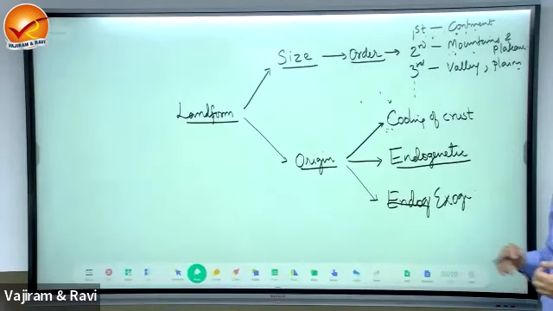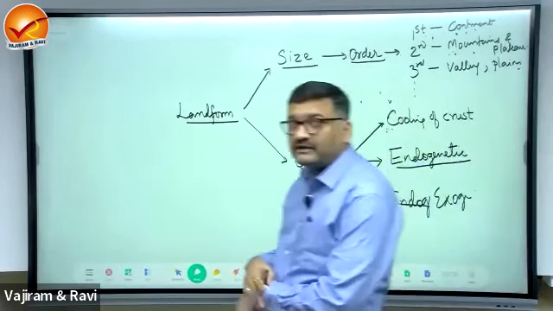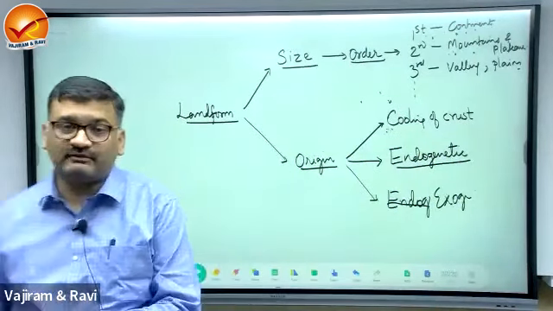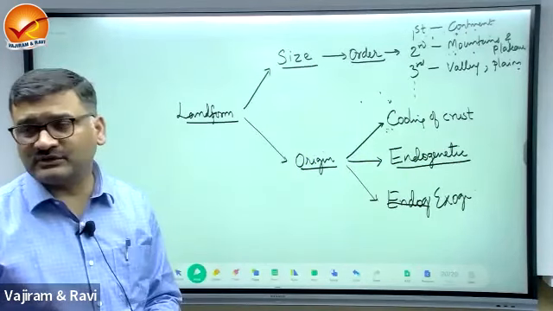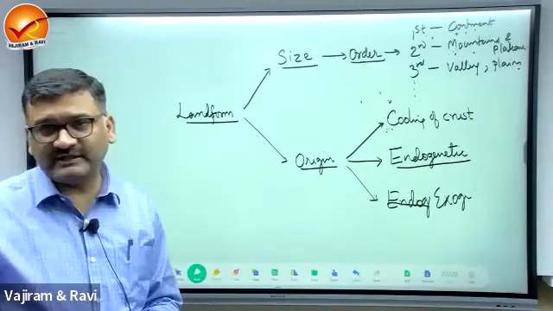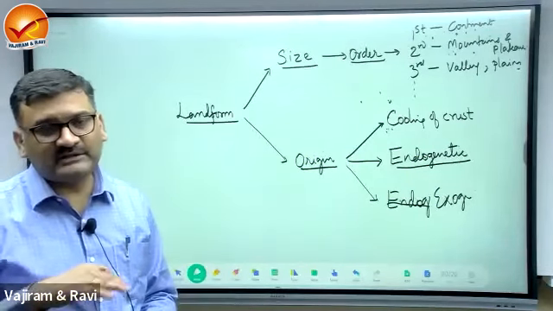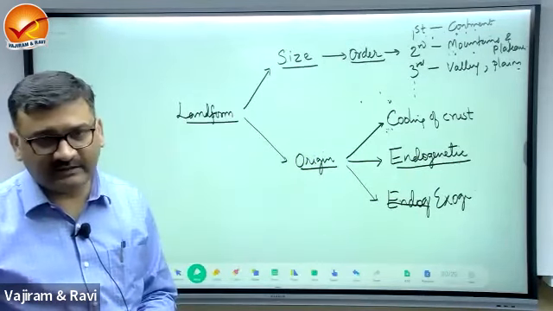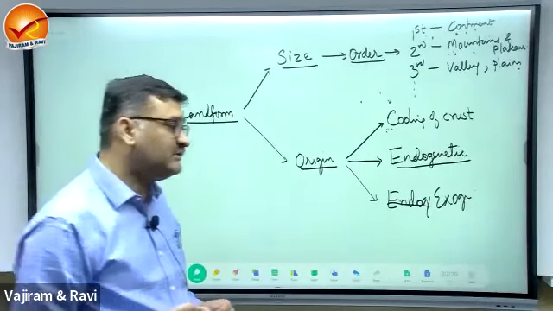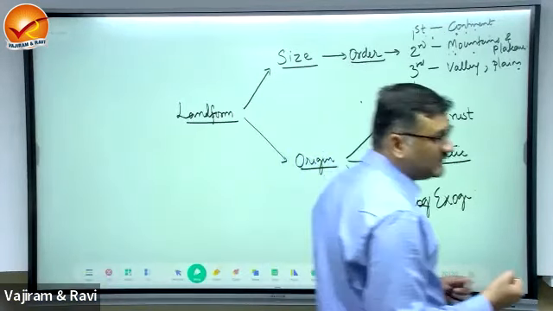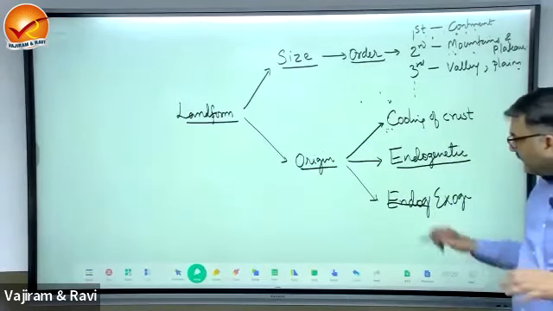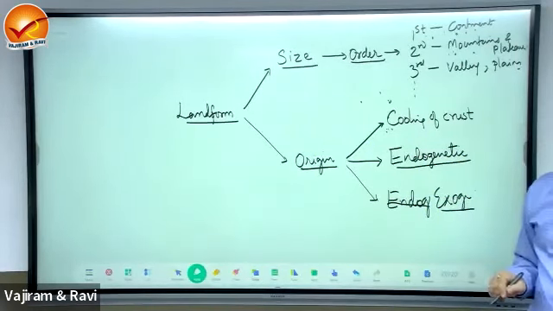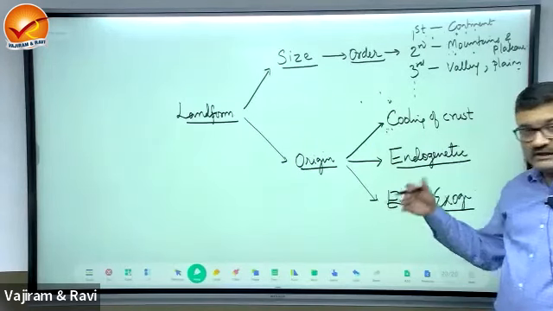Some of the landforms can also be created by exogenetic forces. What is exogenetic force? It has its origin outside the earth. Which layer is lying outside the earth? Earth is covered with atmosphere. So most of the exogenetic forces have their origin in the atmosphere. Now, examples of landforms created by exogenetic forces.